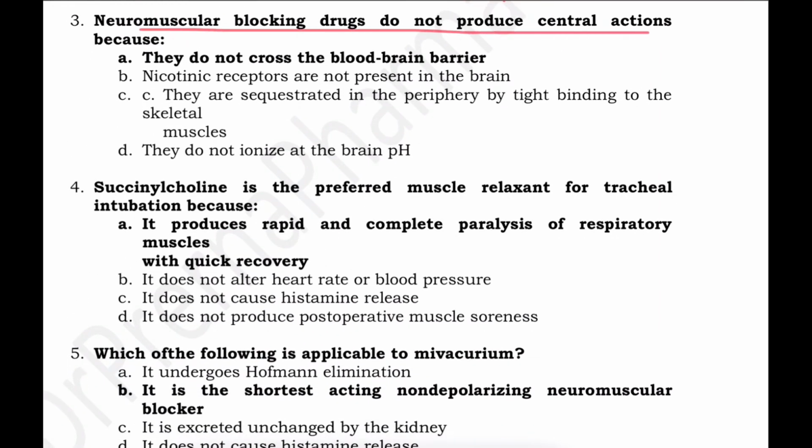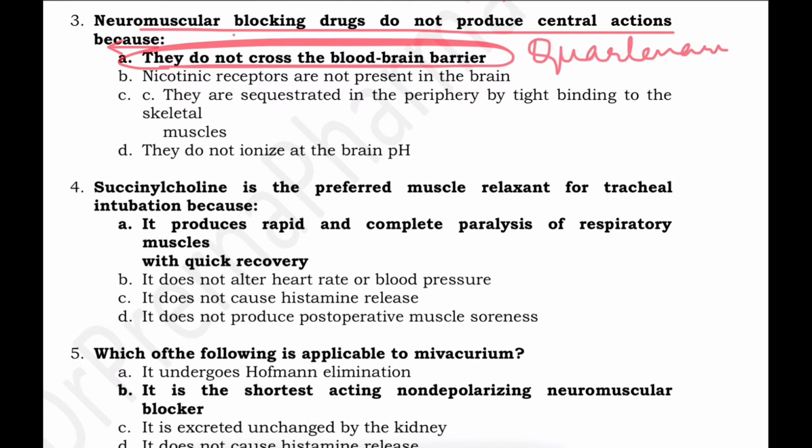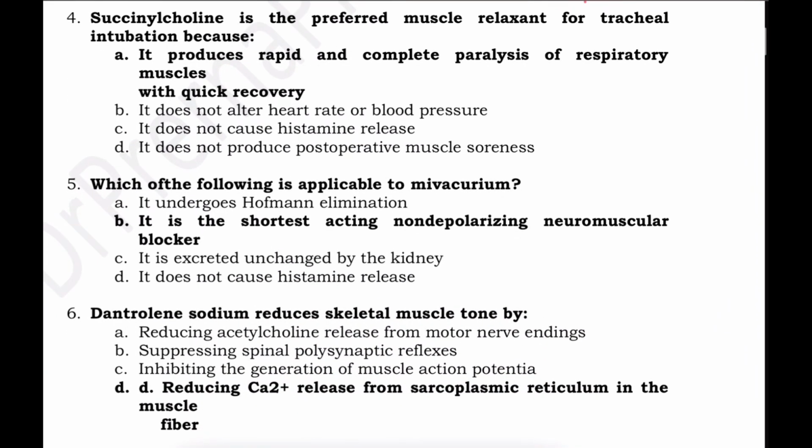Neuromuscular blockers do not produce central action because they do not cross the blood-brain barrier. Very simple. They are actually quaternary ammonium compounds, right? And so they are highly polar and not capable of crossing the lipid membranes. So they do not cross the blood-brain barrier.